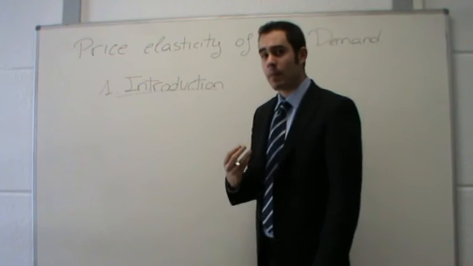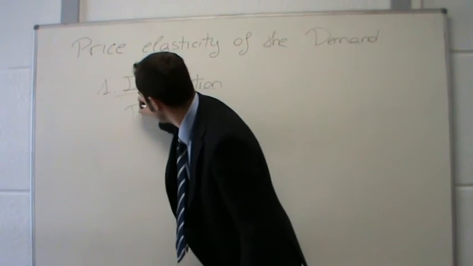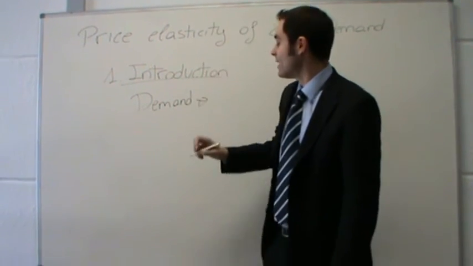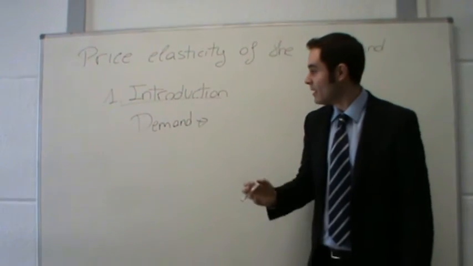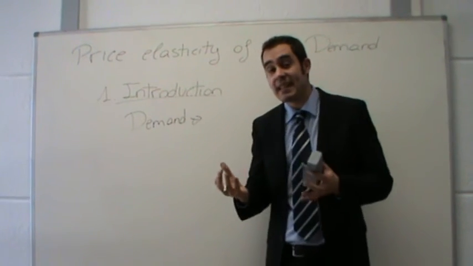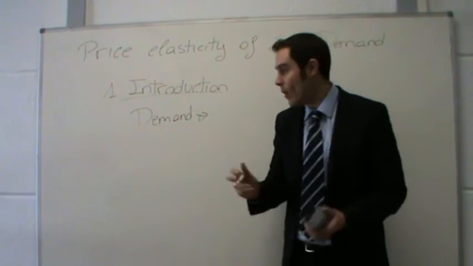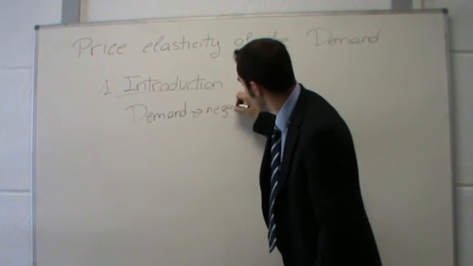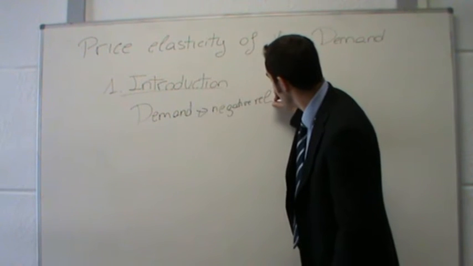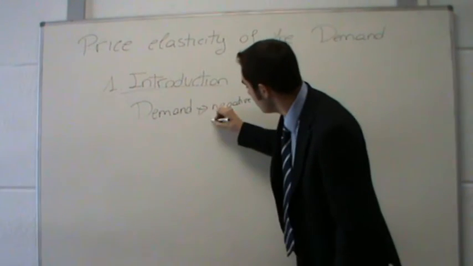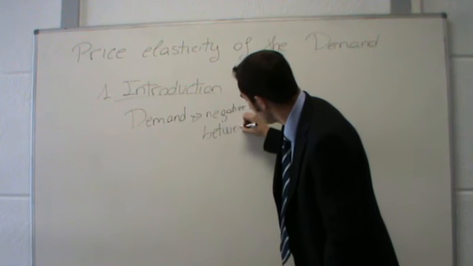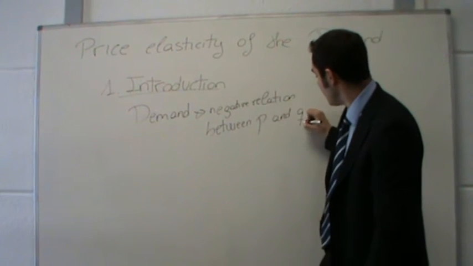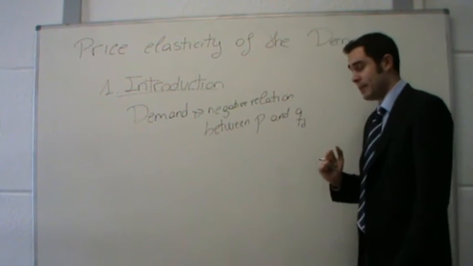Well, first of all, let's recall what demand is. Basically, the demand reflects the consumer's behavior. And what it is reflecting is the negative relation that exists between prices P and the quantity demanded, which we denote by Q sub D.